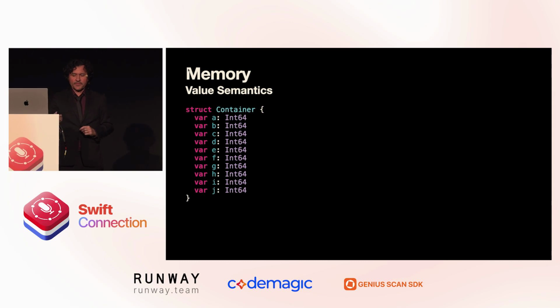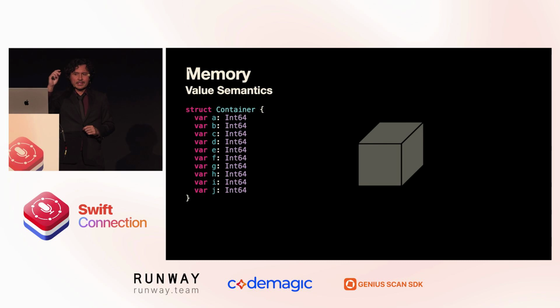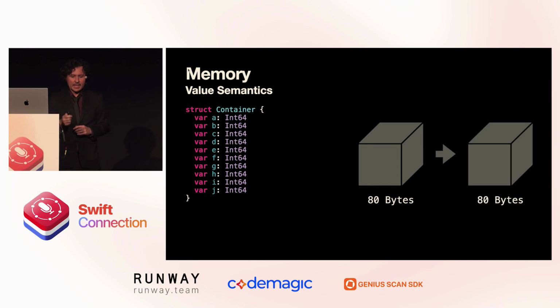So what is the memory footprint of this container? Well, the memory footprint of the container is 10 times 64 bits, which is 640 bits, or 80 bytes. That's one instance. But what happens when we make a copy of that instance? Well, the copy is going to be 80 bytes. This is a value type.